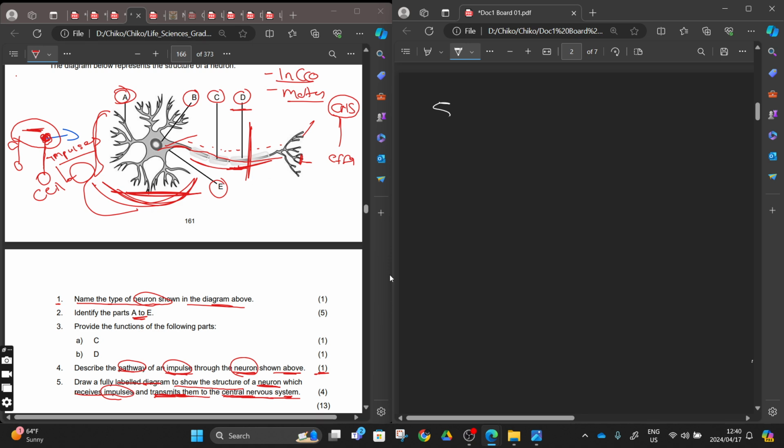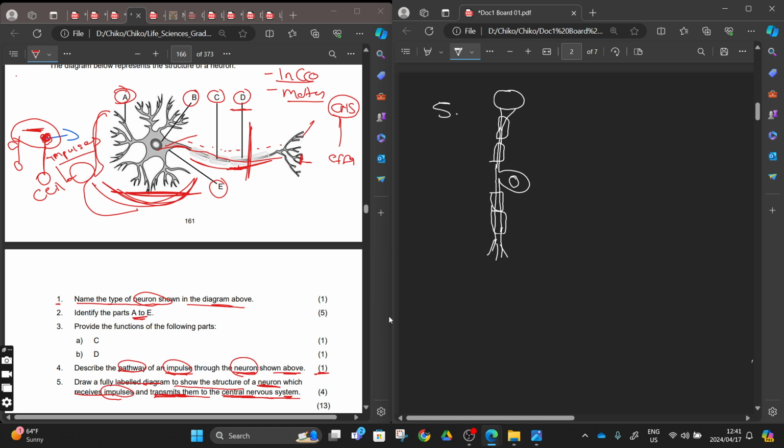You are coming here, say number 5. With number 5, we are drawing the structure of a sensory neuron, right? The sensory neuron will have a receptor, and we draw a simplified one. Then we'll have the dendrites there, maybe 2, let's use 2. And then we come here and have the cell body. This is what differentiates a sensory neuron from a motor neuron and from an interneuron, right? So here we'll have those terminals there. You can even include the myelin sheath here.